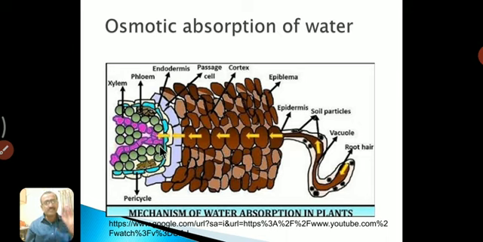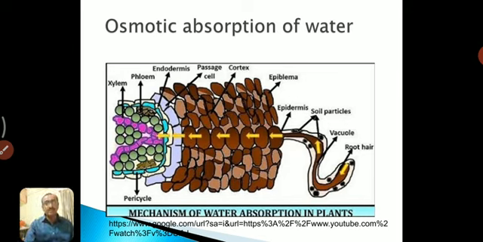In this way, this theory said that the water from the cortical cell is forced into the xylem vessel across the endodermis because of the root pressure. That root pressure is nothing but the pressure which is developed in the root, and that root pressure is nothing but the energy, and that energy is in the form of ATP. So this theory explained the osmotic absorption of water.